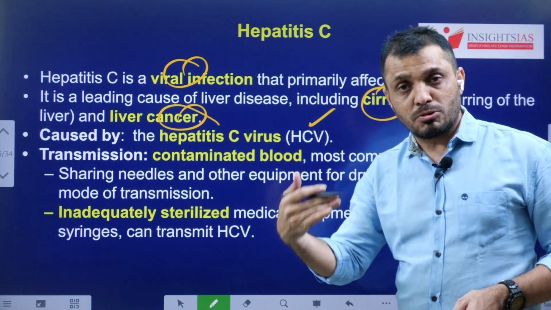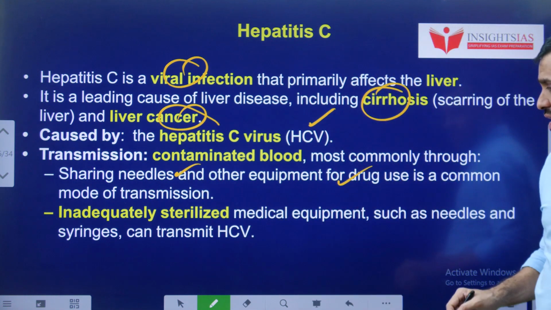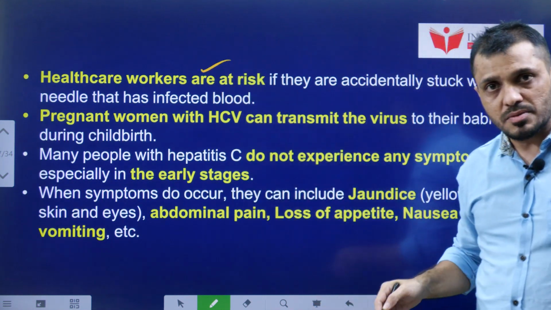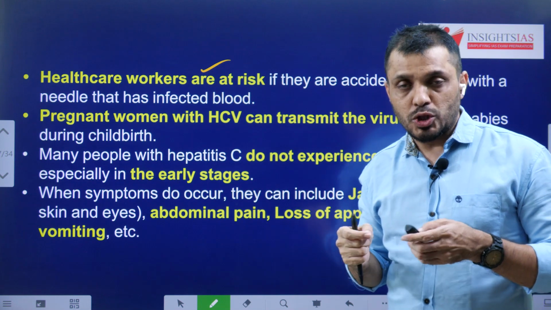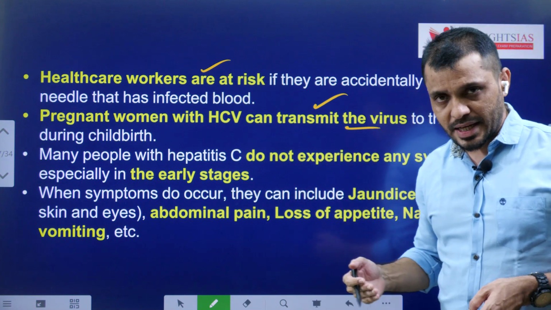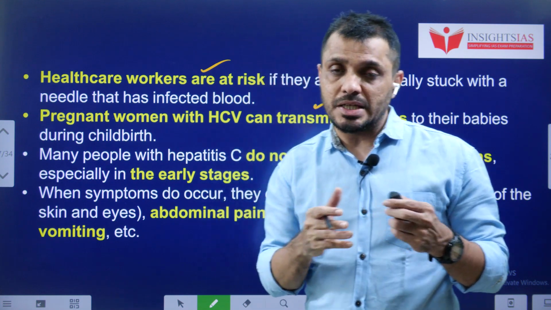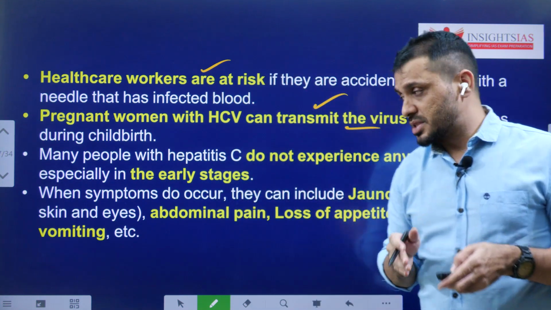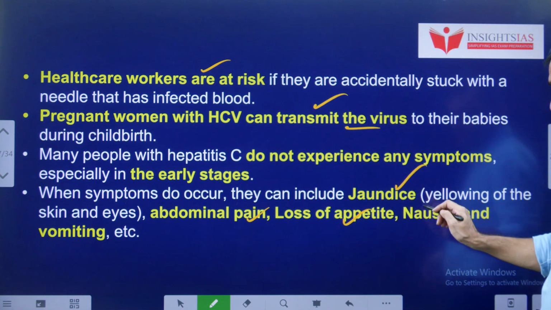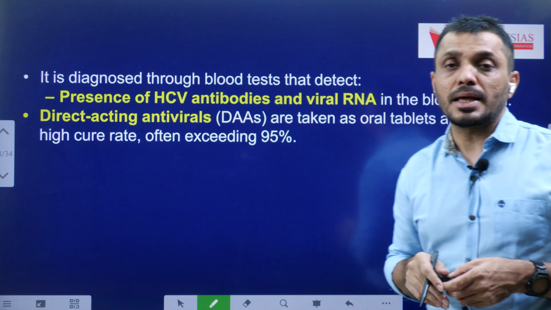This causative agent spreads through contamination of the blood, such as sharing of needles and sharing of equipment for drugs, inadequately sterilized equipment, and healthcare workers have a great chance of exposure. Pregnant women too, but those conditions are very rare. Detection of hepatitis in the initial days is very difficult. There are not many symptoms, but as the disease progresses, it may lead to abdominal pain, loss of appetite, and jaundice, mainly jaundice. These are some of the symptoms of hepatitis.